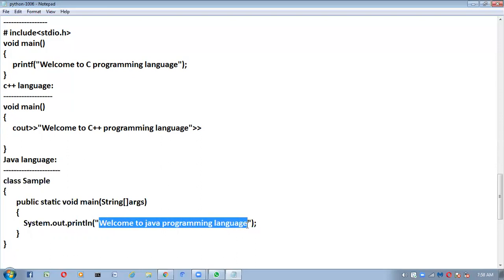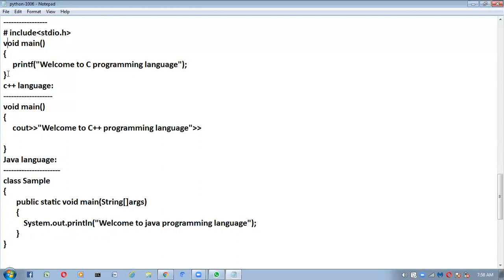If you go for C language, how many lines of code we wrote? 5 lines. Same in C++ also, 5 lines of the code we have to write just to print a message. These many lines of code we have to write in C, C++, and Java.